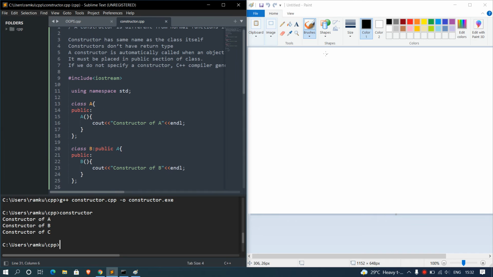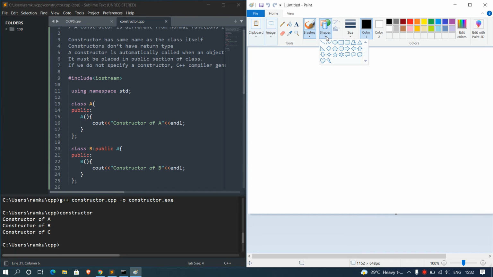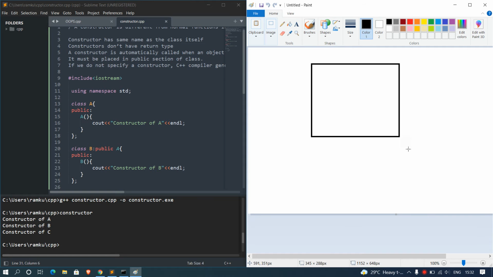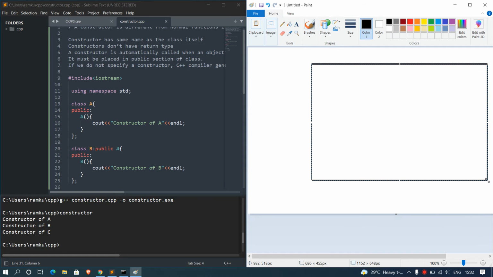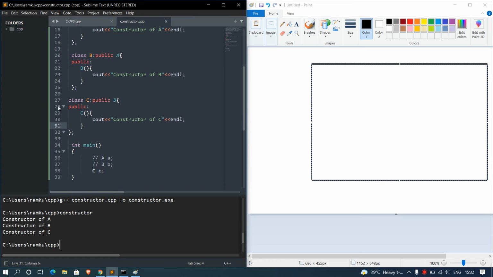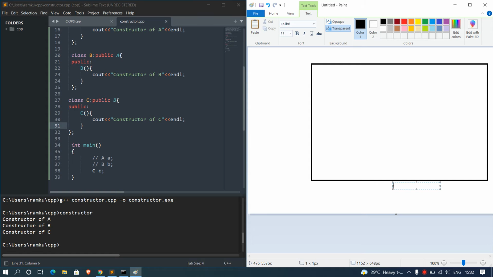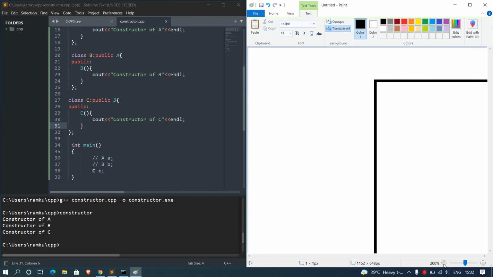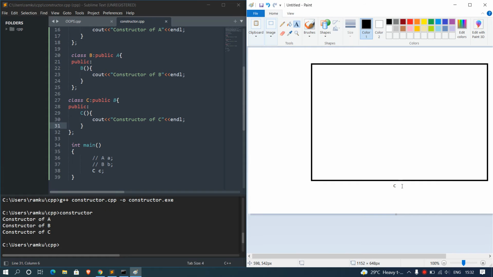So this is our class. Let's take shapes. This is our class C. Let's name this class C. I will zoom it a little, so I think it is visible to you.